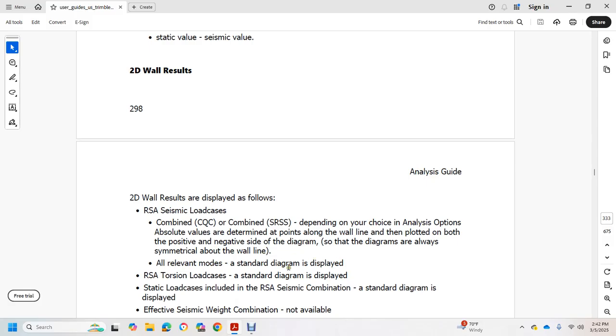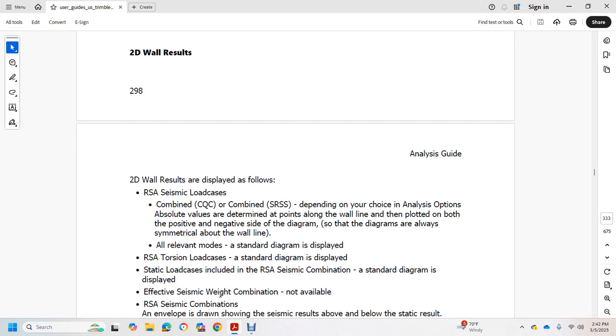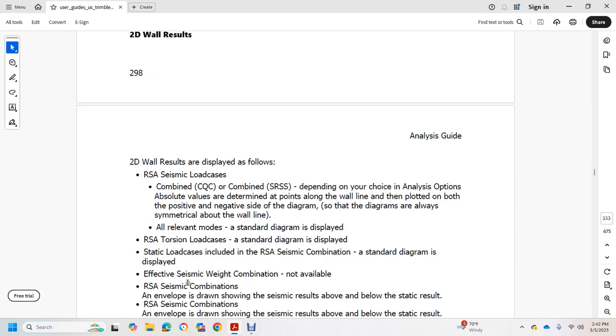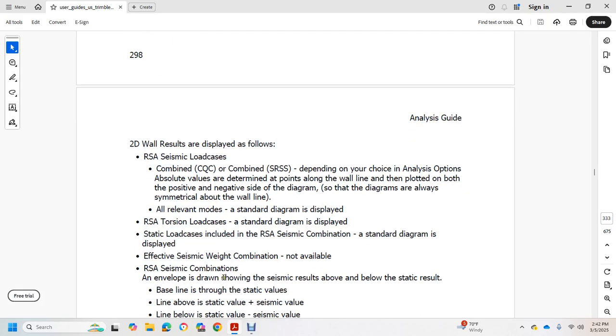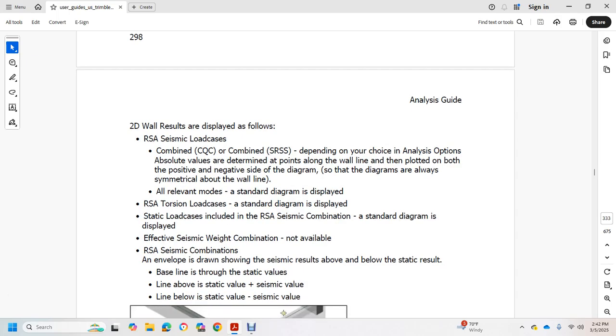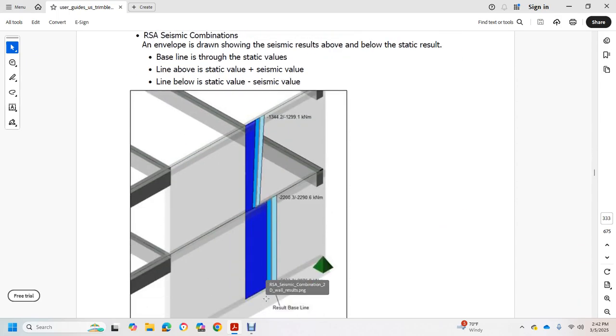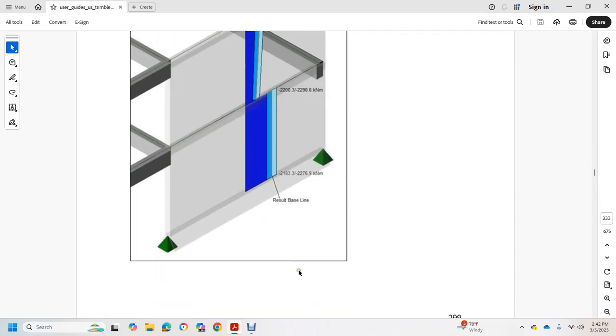All relevant mode standard diagrams and the view of the RSA torsional load case standard diagram are displayed, with the static load case included with the RSA seismic combination standard diagram. Effective seismic weight combination is not available. The RSA seismic combination envelope is drawn with the seismic result above and below the static result baseline: the line above is the static positive value plus seismic value, and the line below is the static negative value plus seismic values.